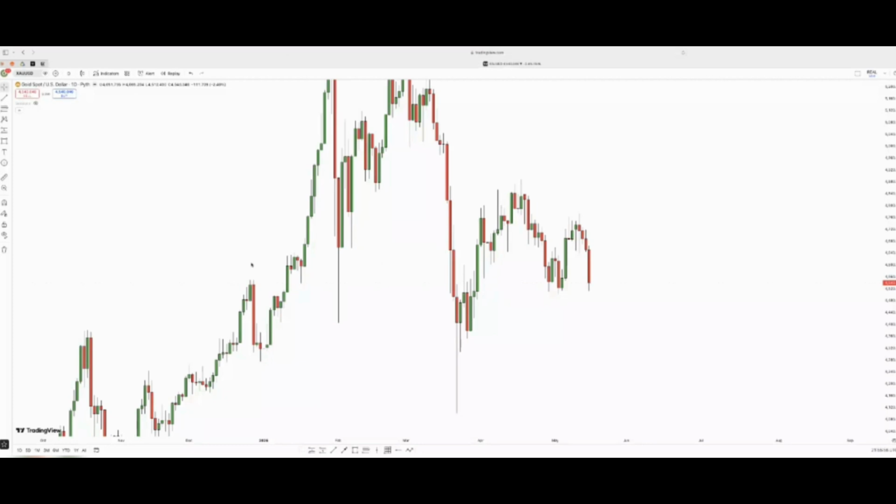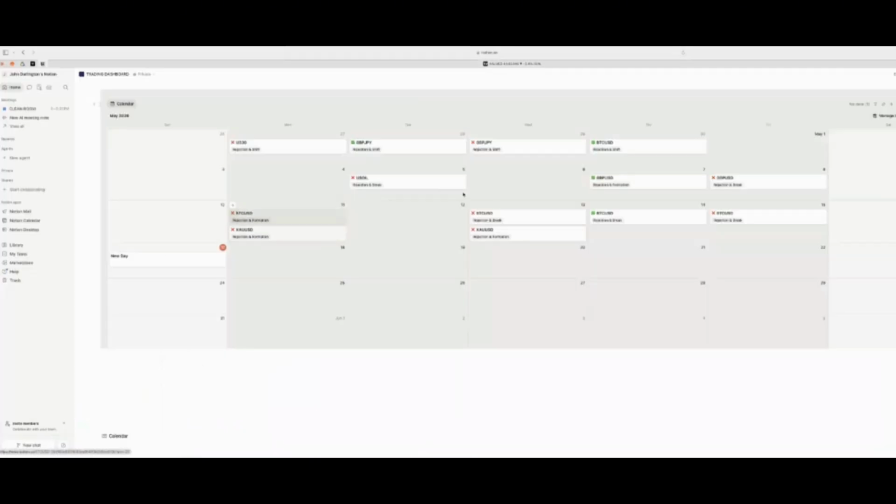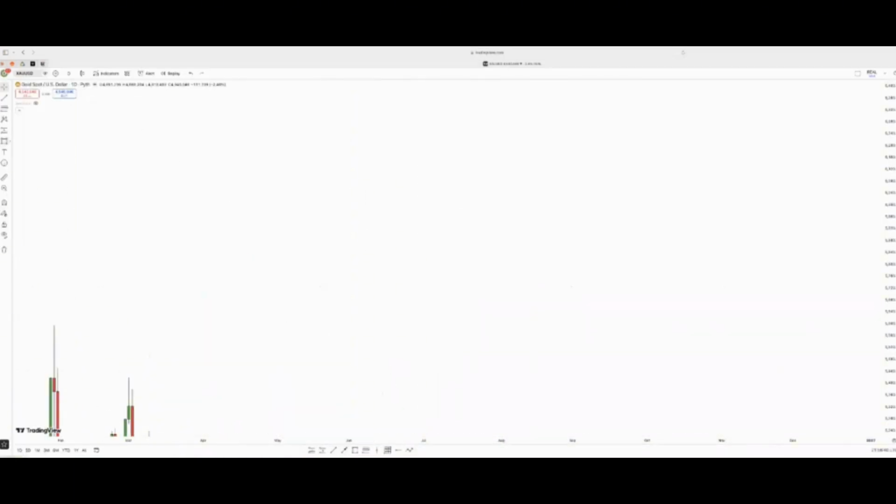Before I get into the account where I got funded $10,000, let's review the previous week's trades. All right, so I took 6 trades last week and I got 5 losses and 1 win. I actually broke my rule. I was not supposed to take more than 4 trades. I broke my maximum trade rule.